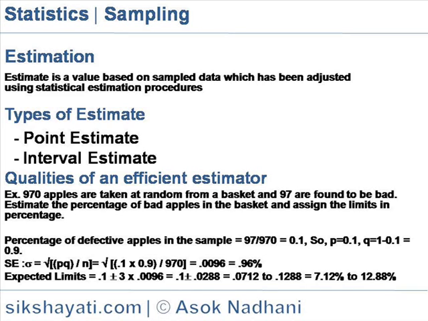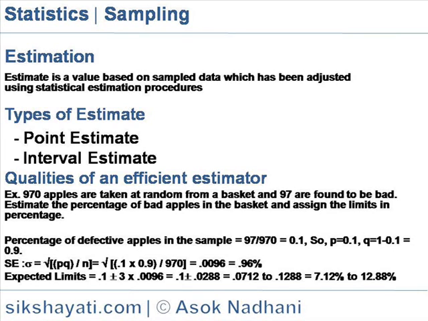Example. 970 apples are taken at random from a basket and 97 are found to be bad. Estimate the percentage of bad apples in the basket and assign the limits in percentage. Percentage of defective apples in the sample is equal to 97 by 970 is equal to 0.1. So P is equal to 0.1, Q is equal to 1 minus 0.1 is equal to 0.9. So standard error sigma is equal to root of PQ by n is equal to root of 0.1 into 0.9 by 970 is equal to 0.0096.